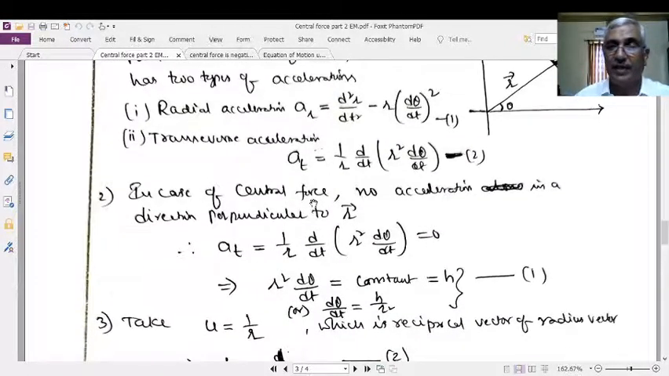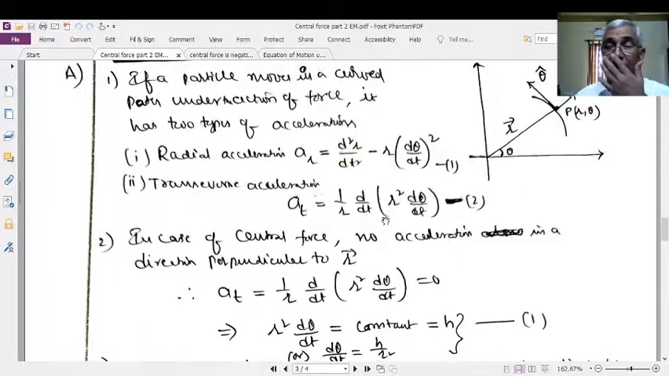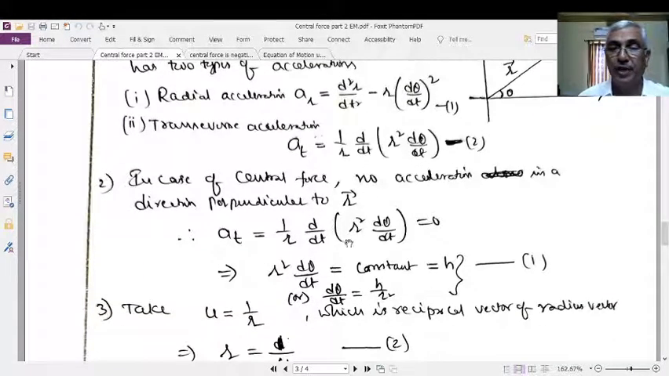Therefore, in case of central force, there is no acceleration in a direction perpendicular to r bar, the direction of action of the central force. Therefore, transverse acceleration is 0. Transverse acceleration 0 means AT is equal to 1 by r d by dt of (r square d theta by dt) is equal to 0. It means that d by dt of (r square d theta by dt) is 0. Differentiation of something being 0 means that something is a constant. It means that r square d theta by dt is a constant.